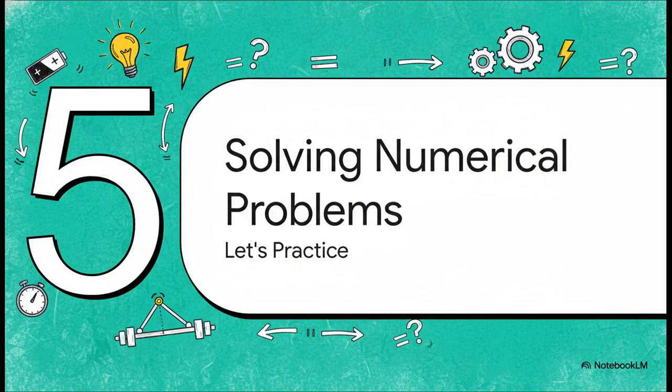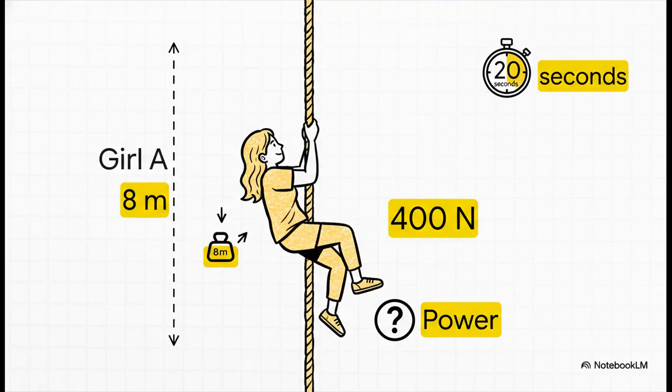All right, we have understood the theory, but the best way to really understand a concept in physics is by solving some problems. So let's solve a numerical together, step by step. Here is our first problem from the textbook. There is a girl, let's call her Girl A. Her weight is 400 newtons. She climbs up a rope to a height of 8 meters, and she takes 20 seconds to do this. We have to calculate her power.